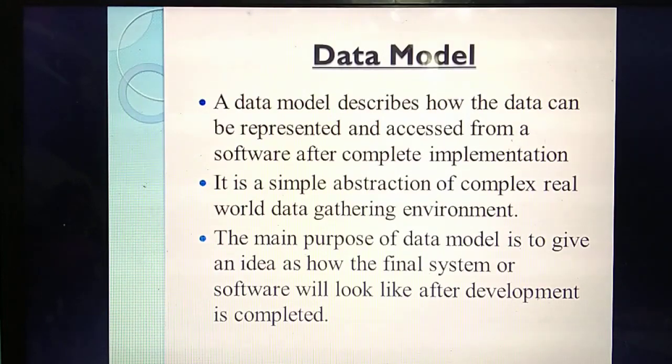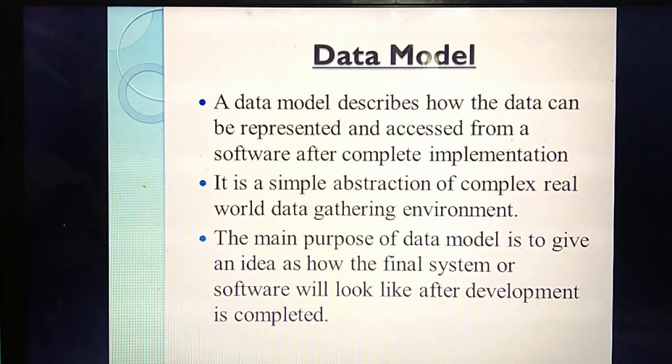Then that data you are going to access. Already you have stored the data in the form of tables in the DBMS. Next we are going to access the data using what? Some query languages. First you should install the DBMS software. Then you can insert a lot of data in the form of tables. Next you are going to access the data using query languages. All these operations you are going to represent using which one? Data model.